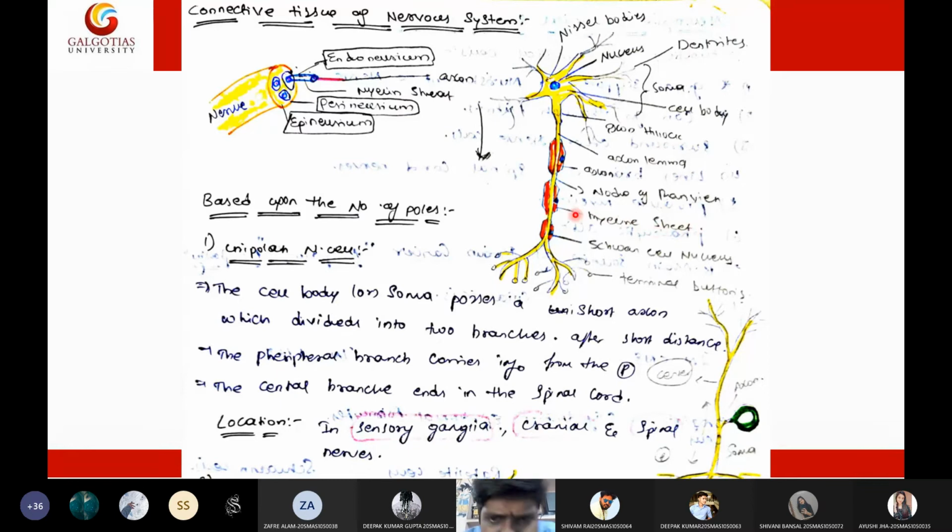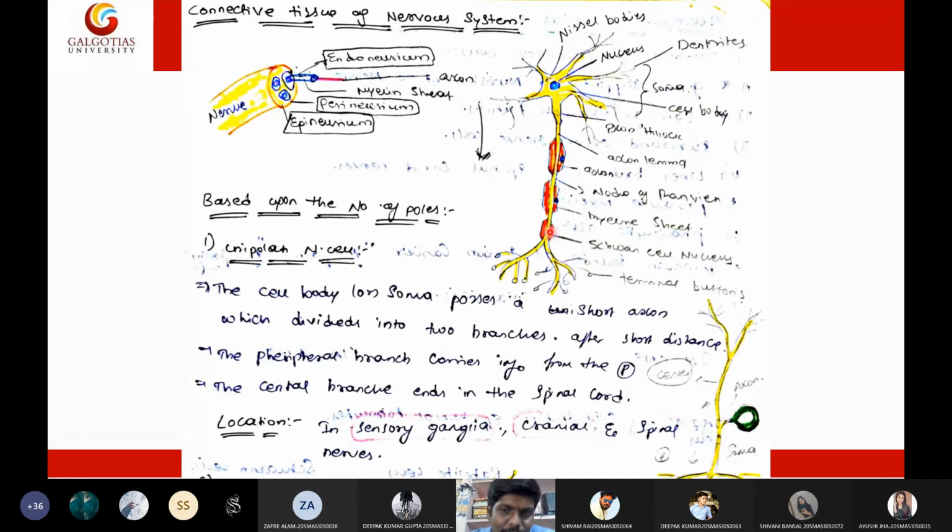Then who is synthesizing this myelin sheath? It is synthesized by a specialized cell called the Schwann cell. Only because of the presence of the Schwann cell is this myelin sheath synthesized.